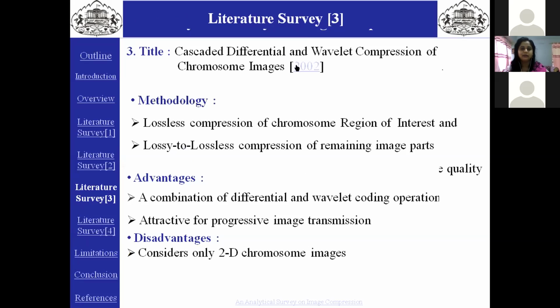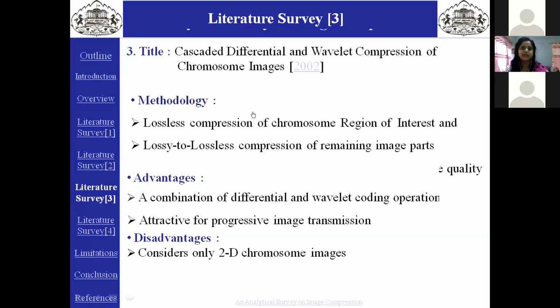The third paper is a 2002 paper, Cascaded Differential Wavelet Compression of Chromosome Images. This paper gives a method of chromosome image compression where the region of interest is determined and segmented. It gives lossless compression of the chromosome region of interest and lossy to lossless compression of the remaining image parts. Chromosome karyotyping analysis is routinely performed in clinical and cancer cytogenetic labs. The result of this procedure is called a karyotype image.